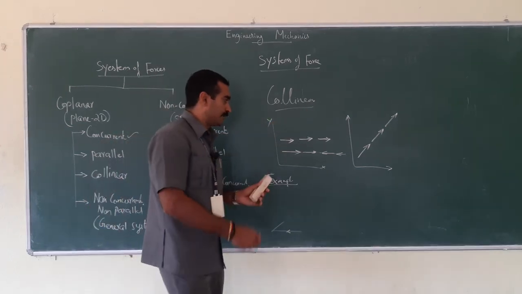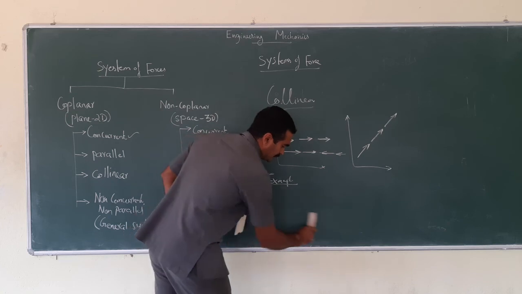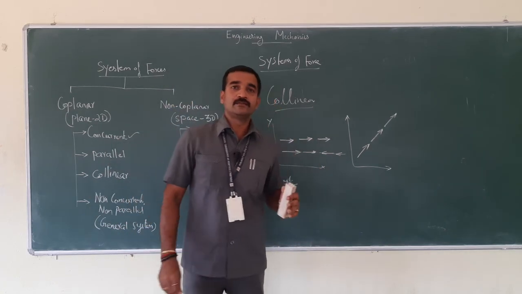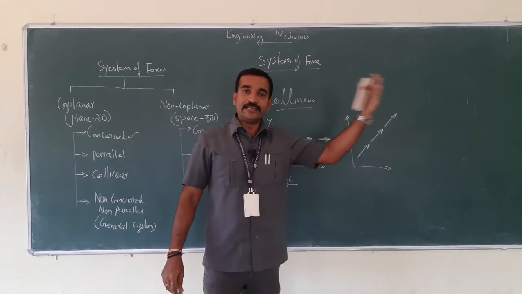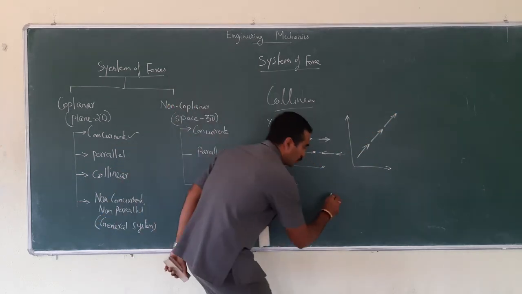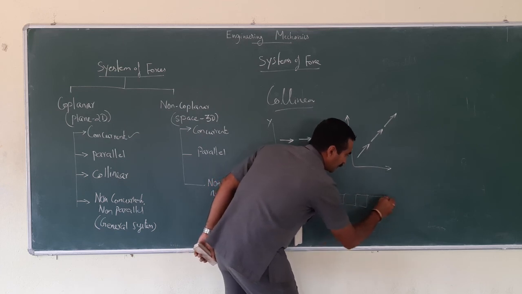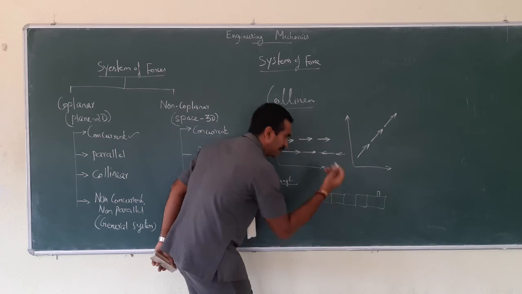The example for the like collinear forces is the goods train, right? In the goods train, you have engines in the front, and in the rear side also you have an engine, right? So look at here, it is the engine, these are bogies, here you have an engine, and similarly you may have a couple of engines or one engine or whatever.